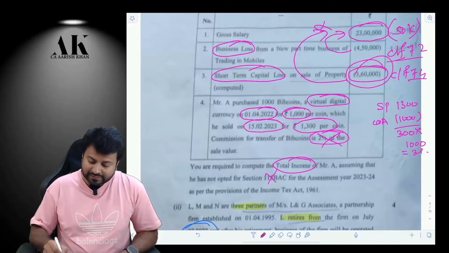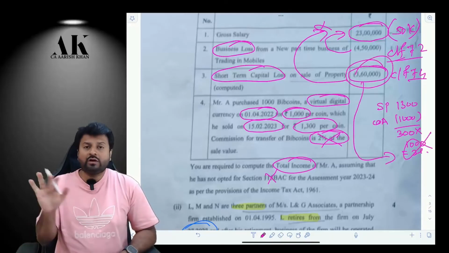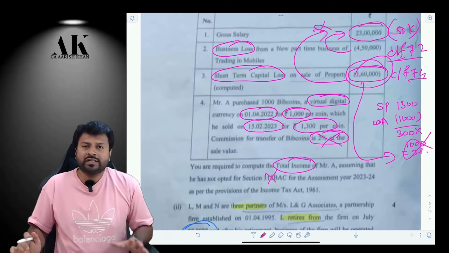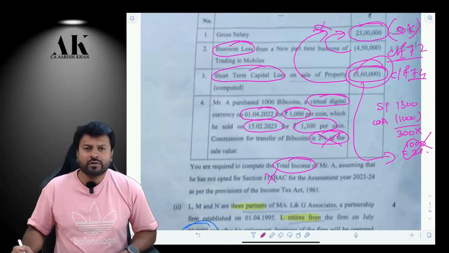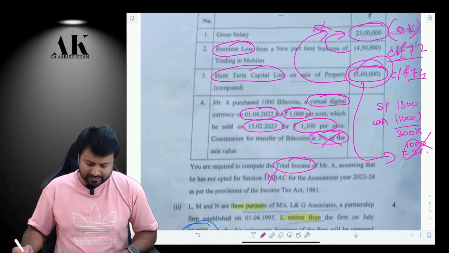Now, can I set off this loss against this income? Not allowed. Against virtual digital asset income, no loss can be set off. Okay. So this is how you are going to compute this question. It was a simple question, nothing great as such.